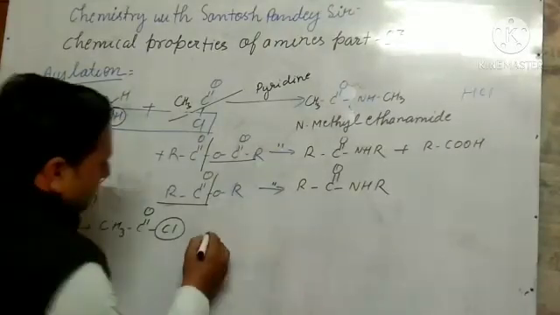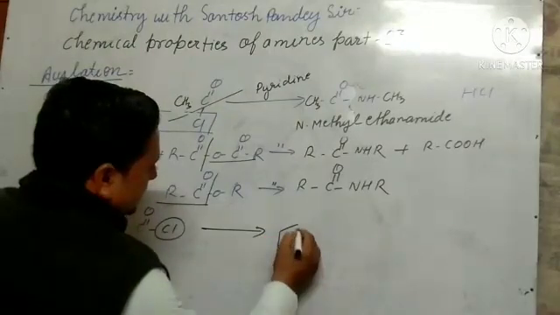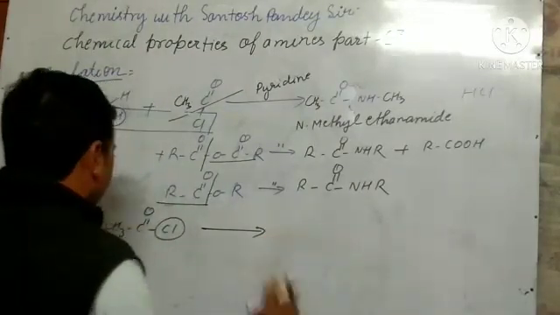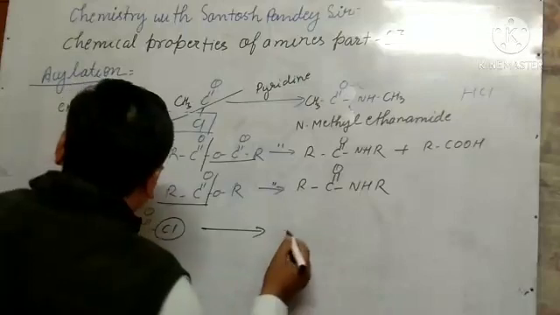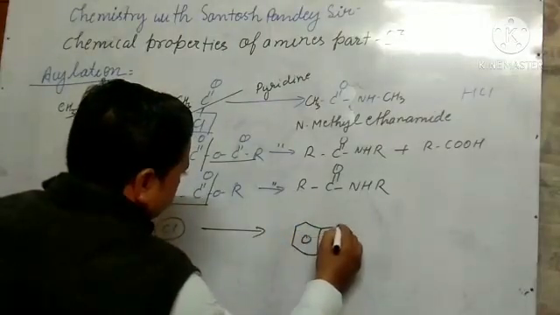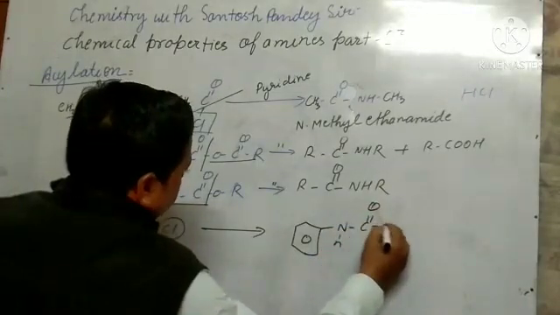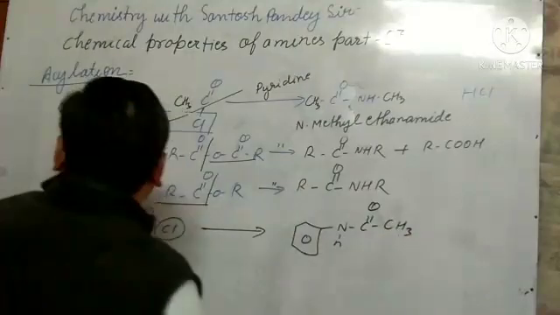Okay, so what will be the product here? Let us see. The product is like this. You can see this. We can write like this. What is this product?